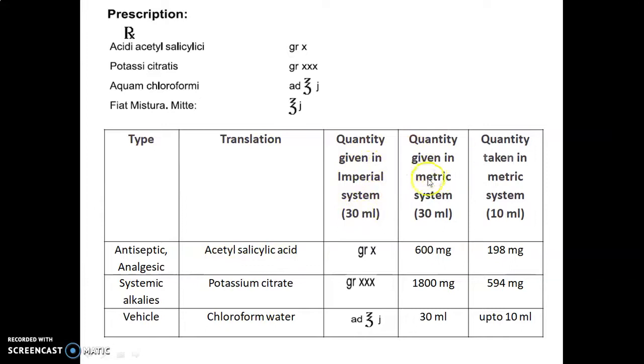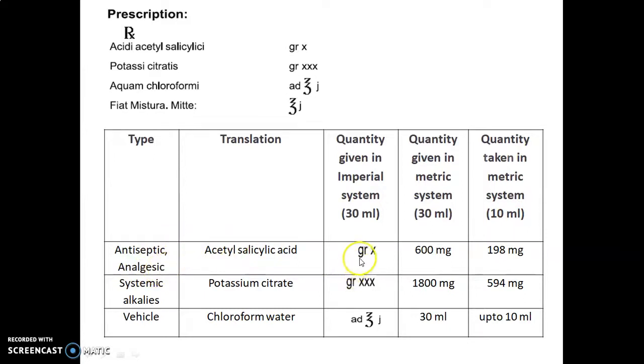This is the quantity given in the metric system, which is also converted from the imperial to the metric system, and the quantity taken in the metric system is what we should have to prepare the 10 ml of formulation. So first of all, acetyl salicylic acid, it is used as antiseptic, analgesic or pain reliever.